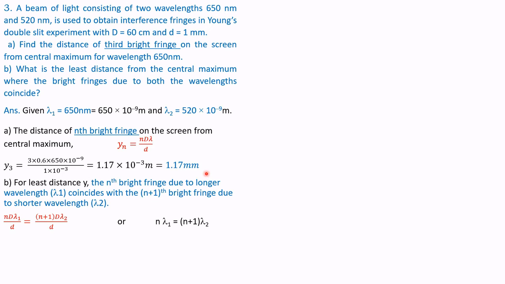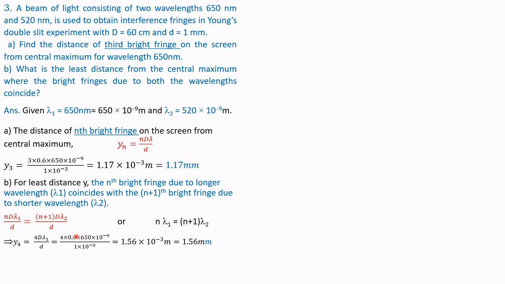So this is given by the formula n D lambda 1 divided by d is equal to n plus 1 into D lambda 2 divided by d. Cancelling the common factors, small d and small d get cancelled, capital D and capital D also get cancelled. Therefore, n lambda 1 is equal to n plus 1 into lambda 2.